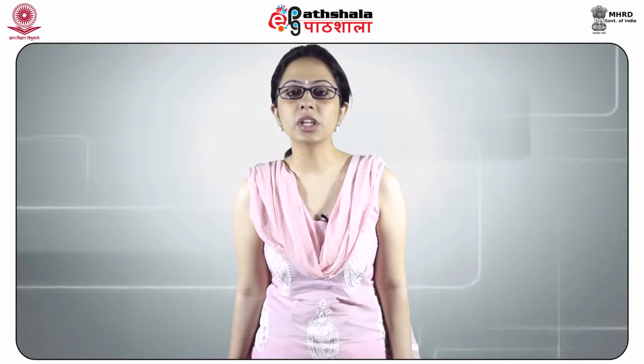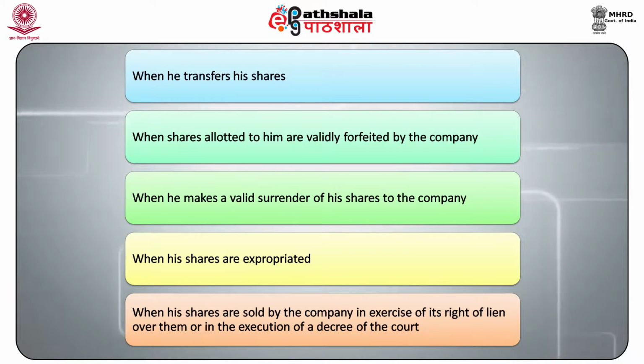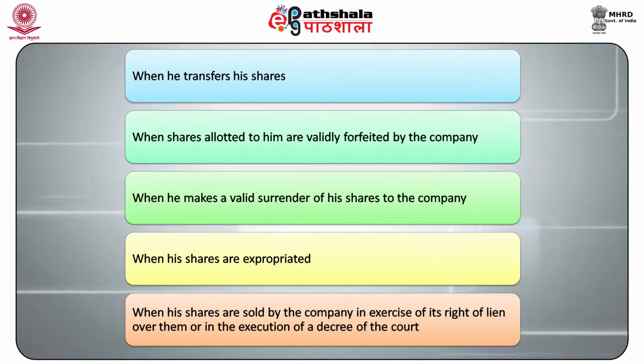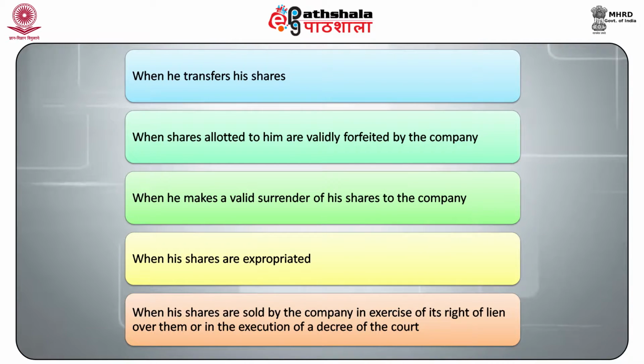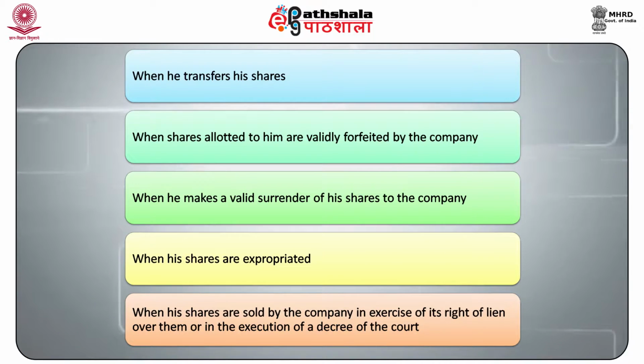What is termination of membership? A person will cease to be a member of the company in one of the following ways. First, when he transfers his shares. Second, when shares allotted to him are validly forfeited by the company. Third, when he makes a valid surrender of his shares to the company. Fourth, when his shares are expropriated.